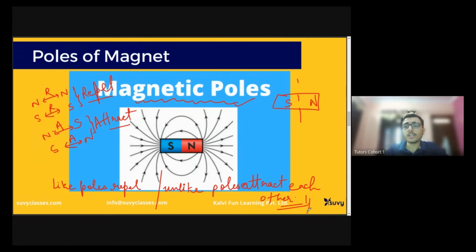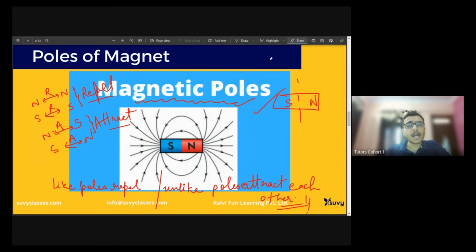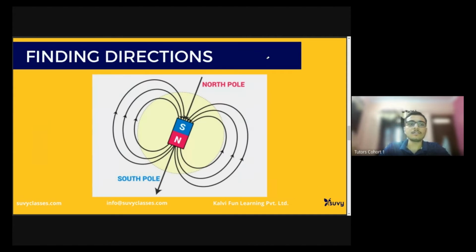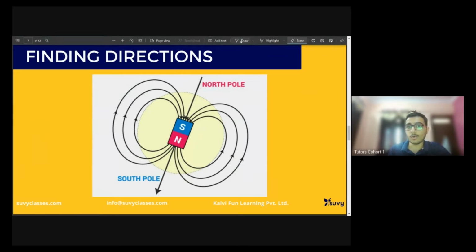Okay, so that is a very common phenomenon, children. You must know it. Sometimes you may be asked in exams or any other competitive exam an objective type question, right? They can say there is a north pole placed in front of me, and if I keep another north pole in front of that magnet, they both will repel each other, right? So that's the thing. Now, you might have heard of a term, compass.